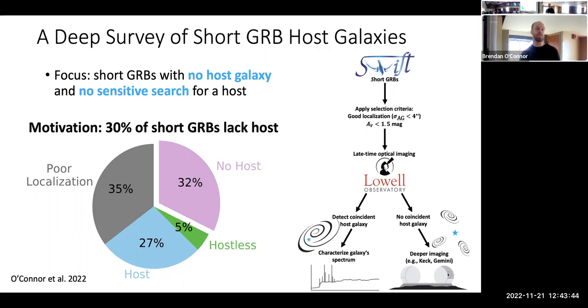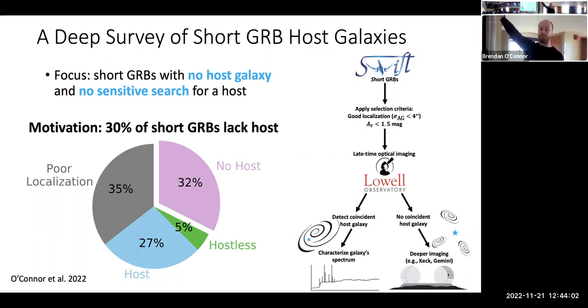These are those that might just have a Swift BAT localization of a few arc minutes. They might have an XRT localization of a few arc seconds or 6 arc seconds or something like that. It becomes very hard to say what the right galaxy is. So we threw those ones out. And we show that on the right.